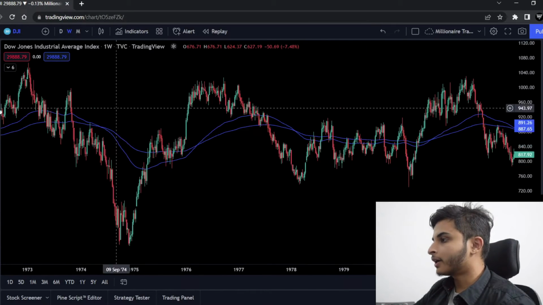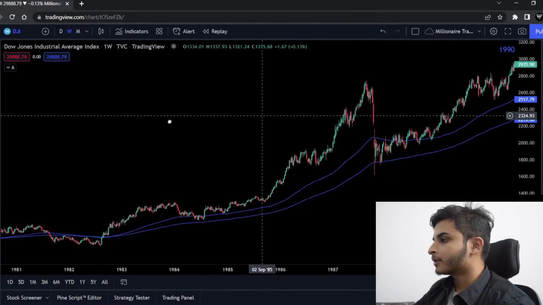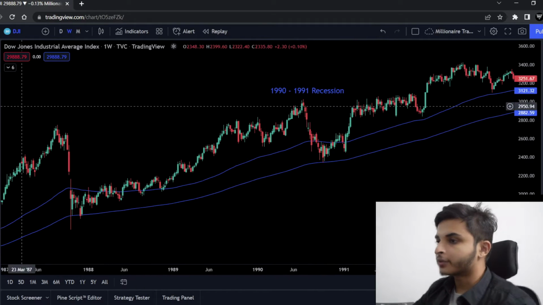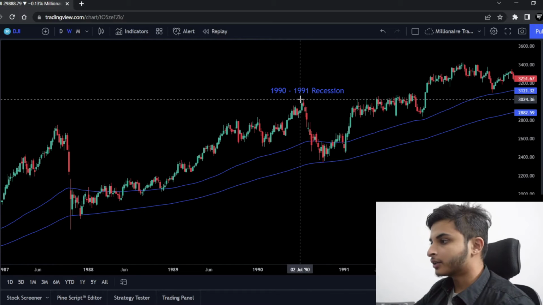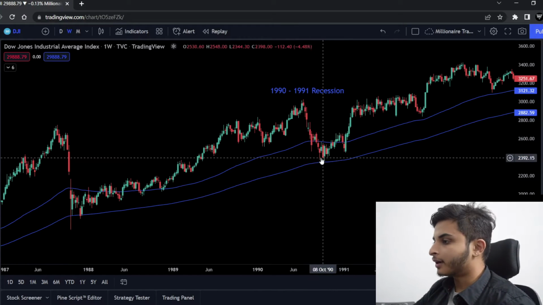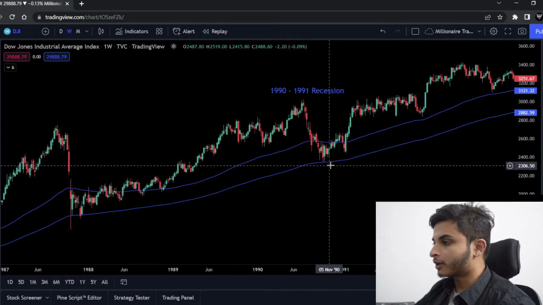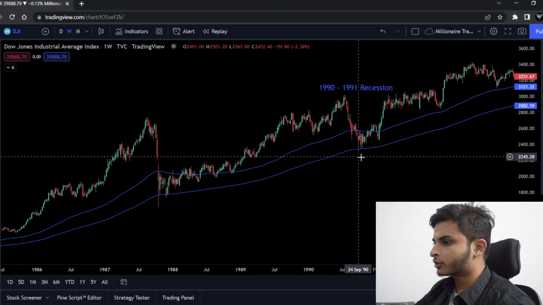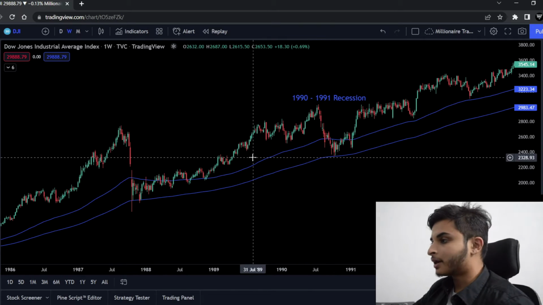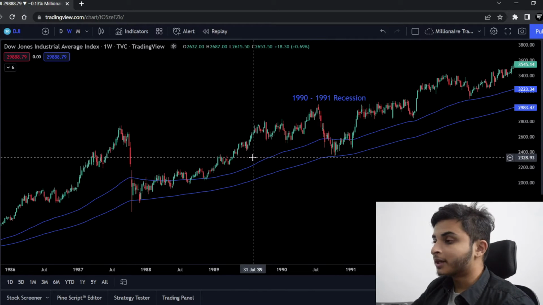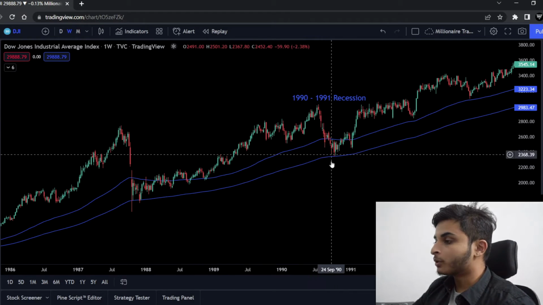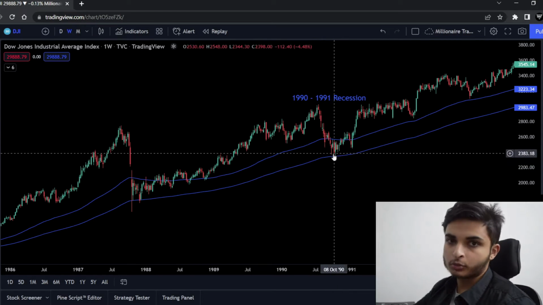After that the next recession in America was seen after quite a long time, that is in 1990, right? In 1990 yet another recession in America and this time the market slid almost 22% and again it took support from the 200 moving average. So आप देख सकते हो that 200 moving average acts as a very strong support, right? Unless the market enters into a very big crash, unless it's a huge bubble, the market always tries to take support from the 200 moving average.